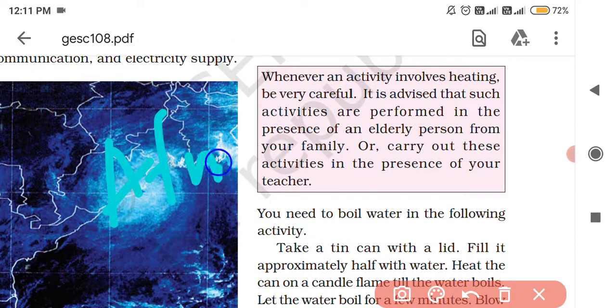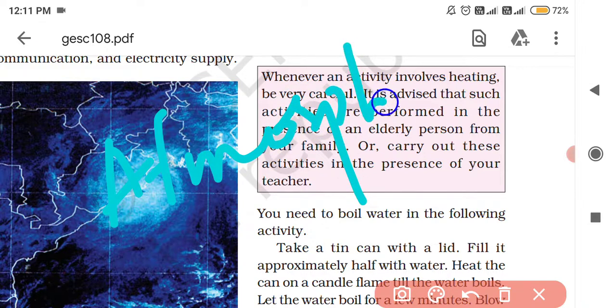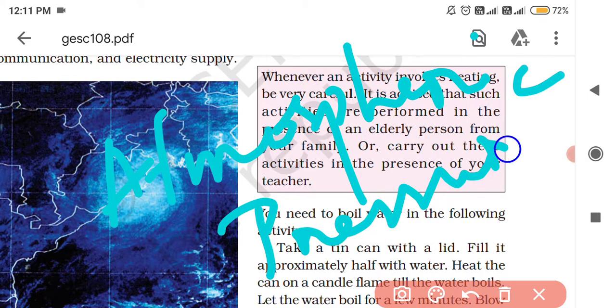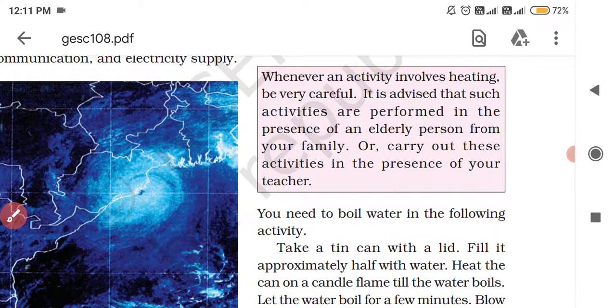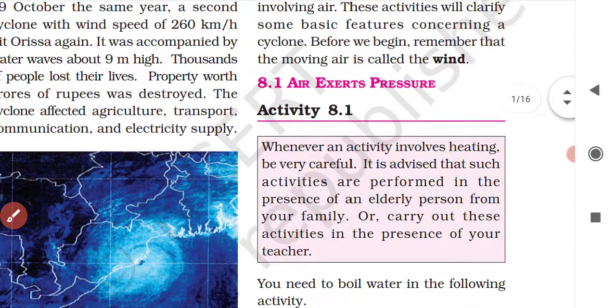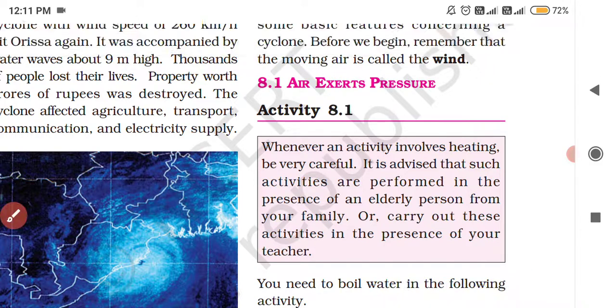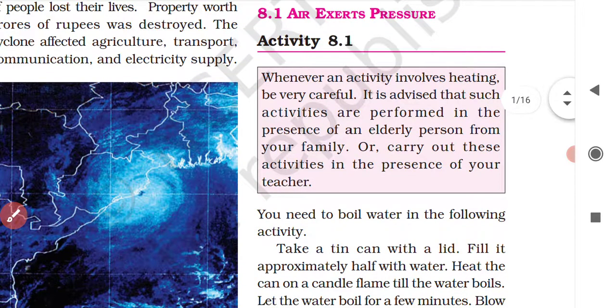atmospheric pressure. Do you know this? The air which is present in the atmosphere exerts pressure, and that pressure is known as what? Atmospheric pressure. Similarly, the moving air is called wind, and wind also exerts pressure. So depending on the situations, air exerts pressure in different ways.